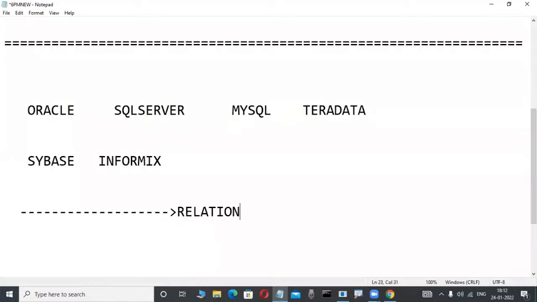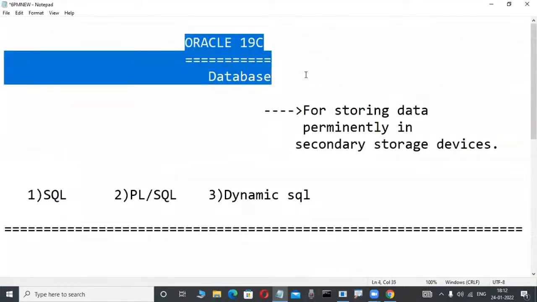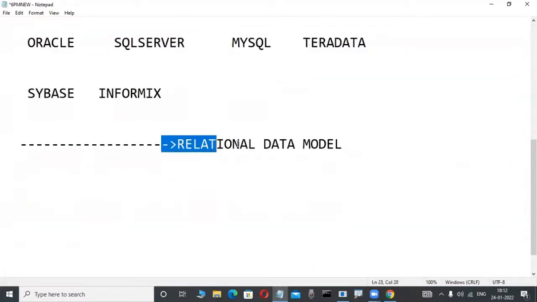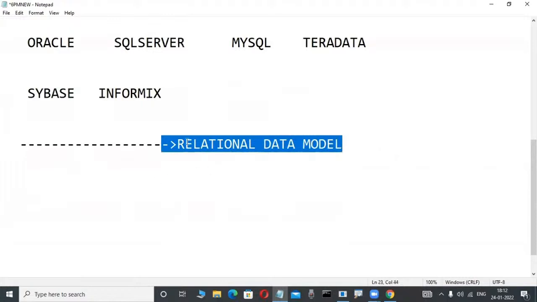The relational data model is a concept. Observe here, data model is a concept. You must be familiar with it before we start. If you are interested in learning these types of courses or products, minimum knowledge is required. Now observe here. What is this data model first?